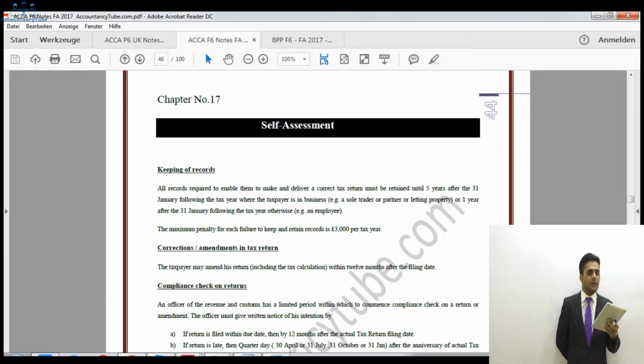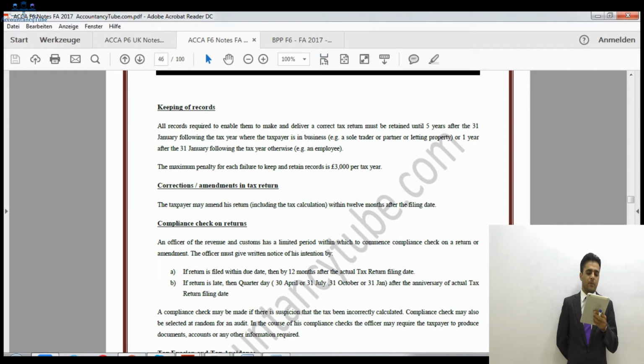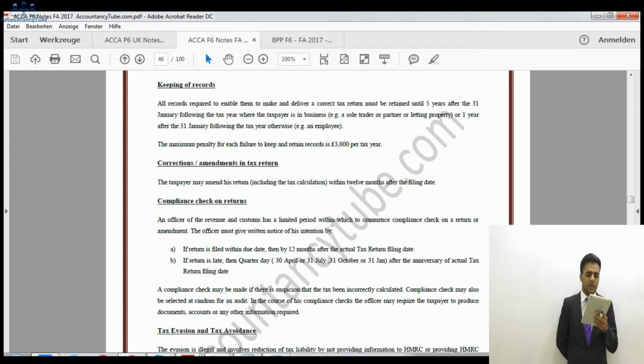It is a different period for the employee and for the businesses. So let's see what these periods are. All records required to enable them to make and deliver a correct tax return must be retained until 5 years after the 31st January following the tax year where the taxpayer is in business, and for employees it is 1 year.